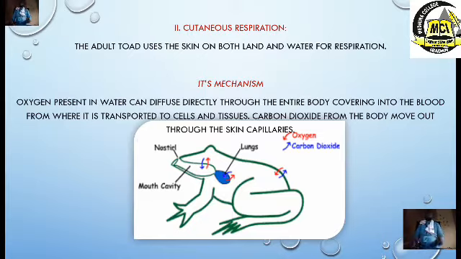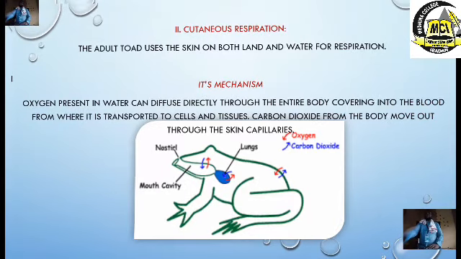Now the mechanism is a simple mechanism though. As the organism is moving in water, there are blood capillaries within the skin that help in exchange of gases. Carbon dioxide will move out while oxygen will move into the body of the organism. So cutaneous respiration is a simple type of respiration they use on land and in water.